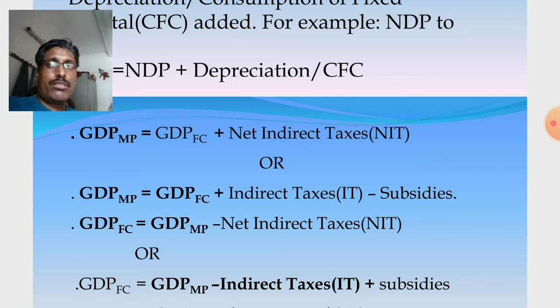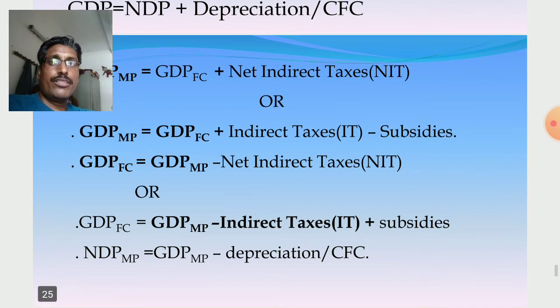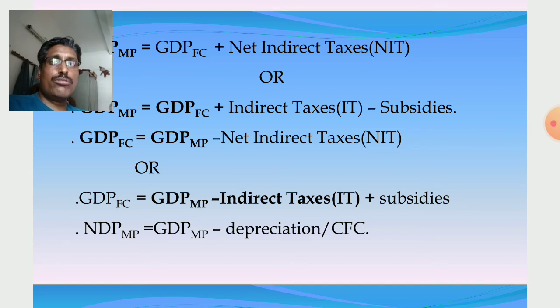So to calculate GDPmp, with GDPfc and NIT given, NIT is added to GDPfc, or indirect taxes added and subsidies subtracted. Similarly, to calculate GDPfc when GDPmp is given, it is MP to FC: NIT subtracted, or indirect taxes subtracted and subsidies added.